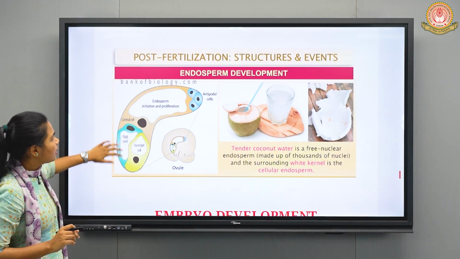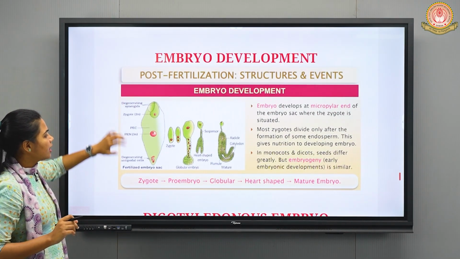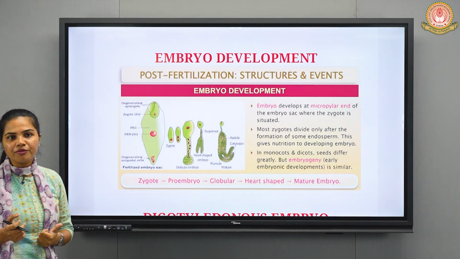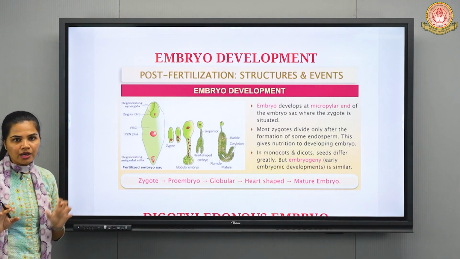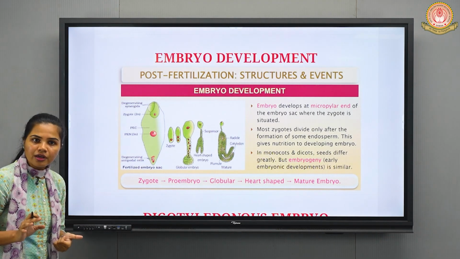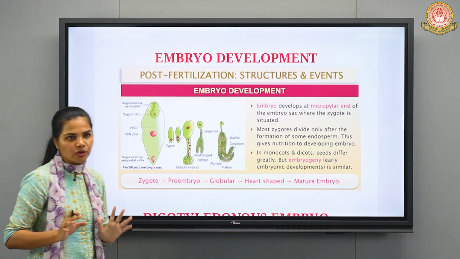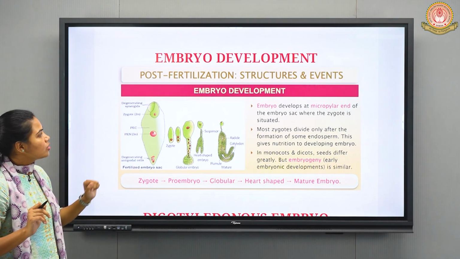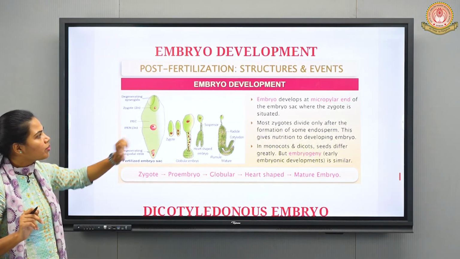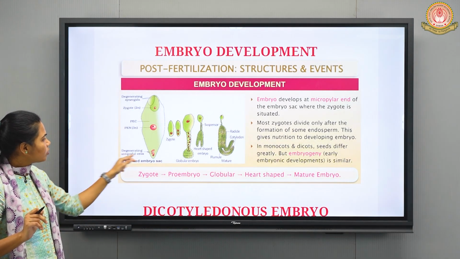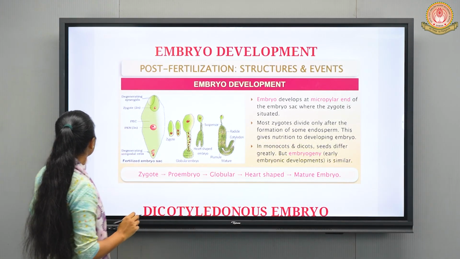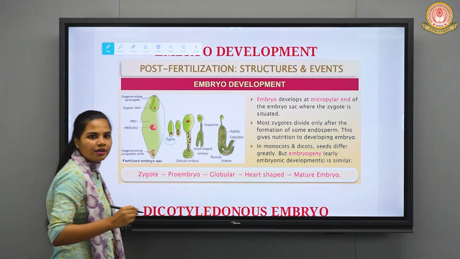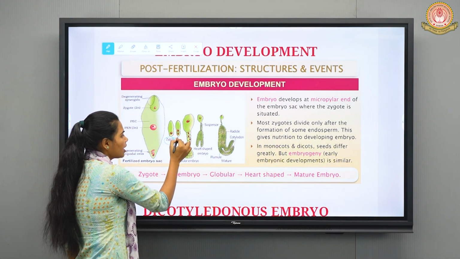Fine. Next we will discuss the embryo development. We have covered the endosperm development. In that we have covered free endosperm nucleus and cellular endosperm by taking the example of tender coconut, right? So now we will discuss embryo development. In this diagram you can observe that we have zygote formation, right? Further it is going to give rise to what?